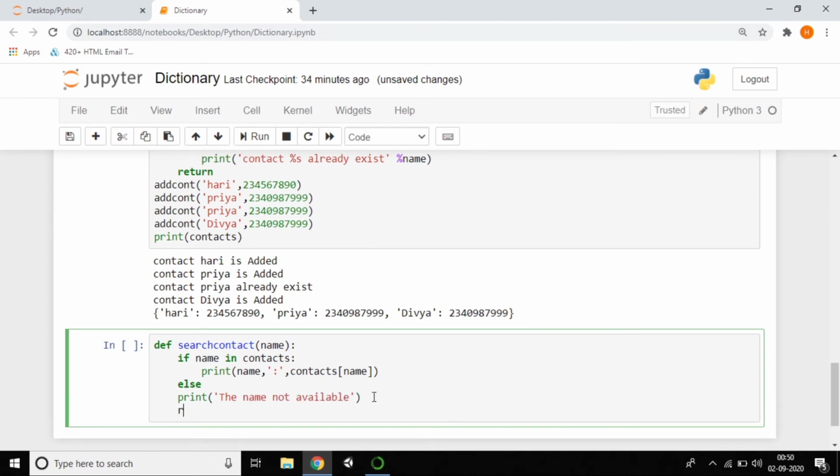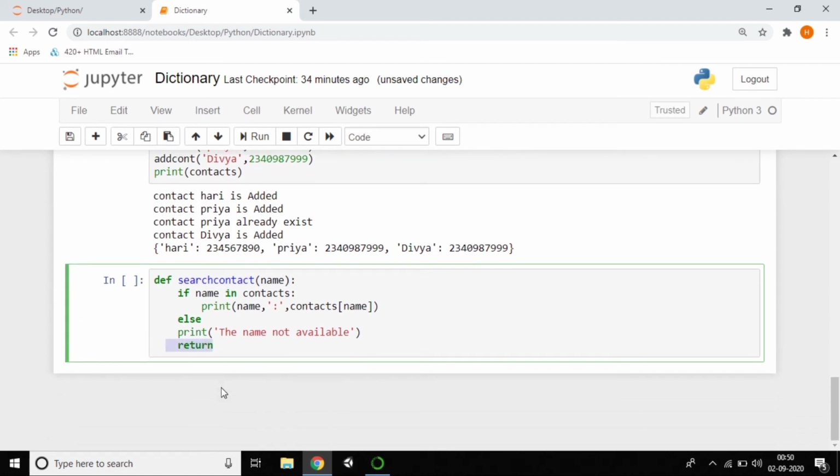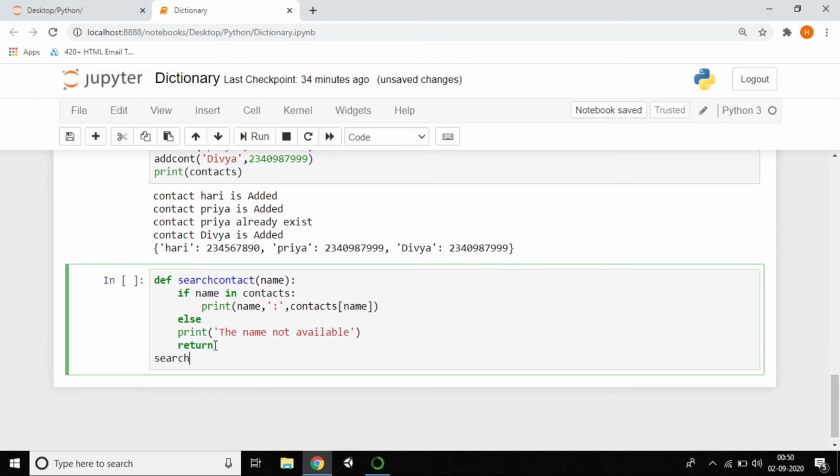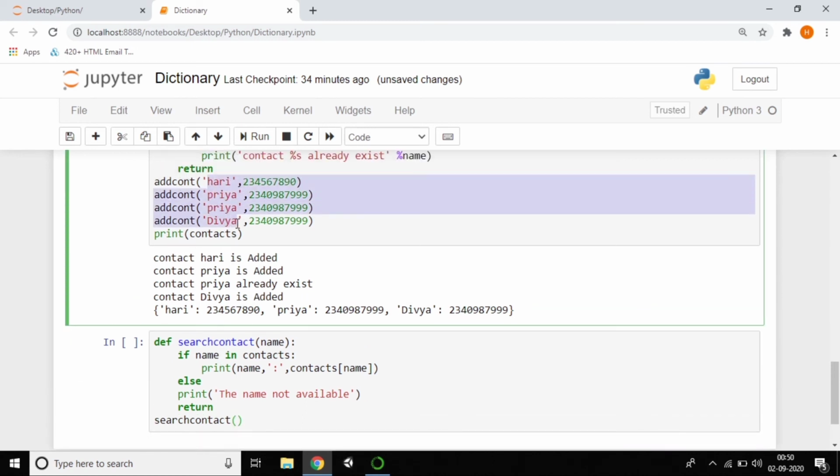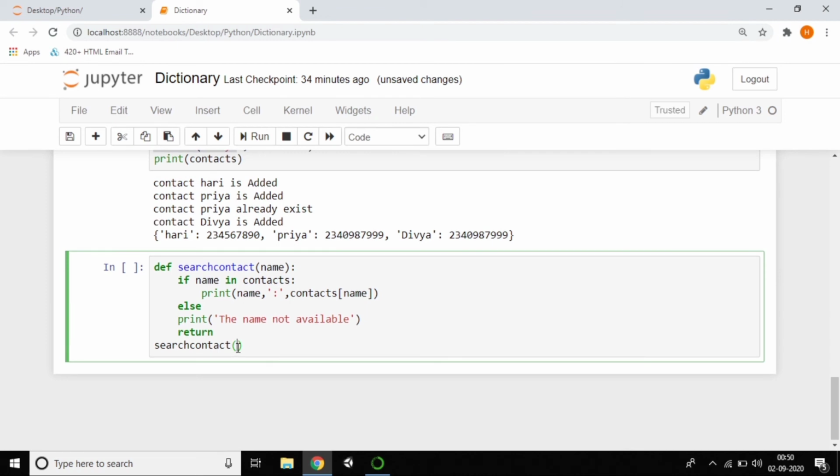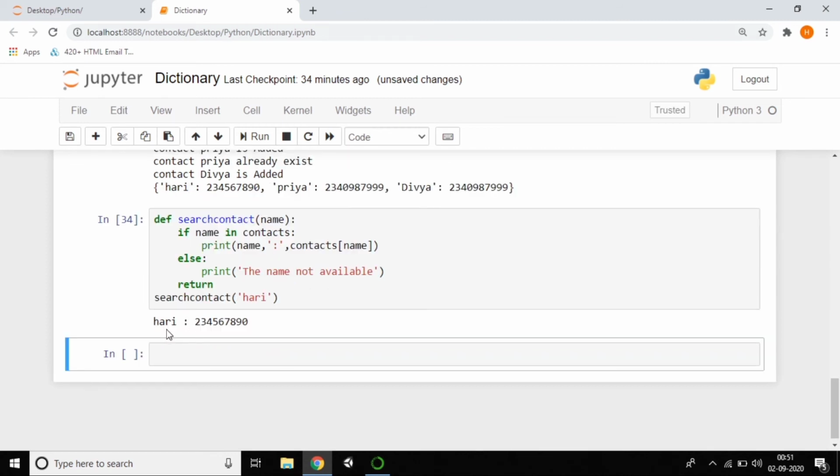So just make it as return. So you can see that with function, I'm using return value. Okay, so just make it as search contact. I already passed parameters, almost three, four parameters, right? So I'm passing that Hari. Yes. And you can see the output, I'm getting Hari. So you can make it as Hari was existed also. You can do like that also.